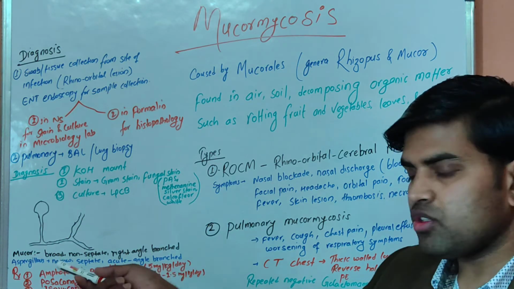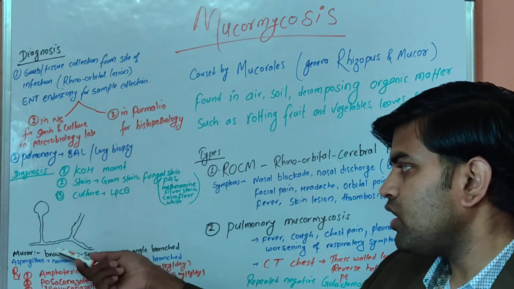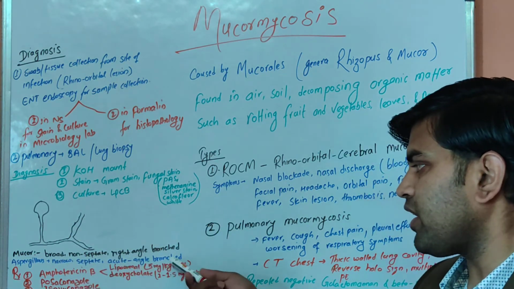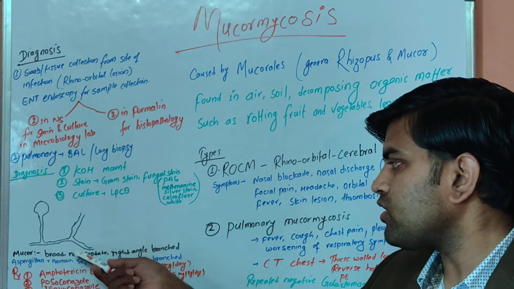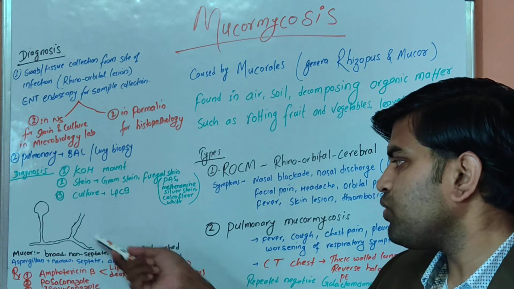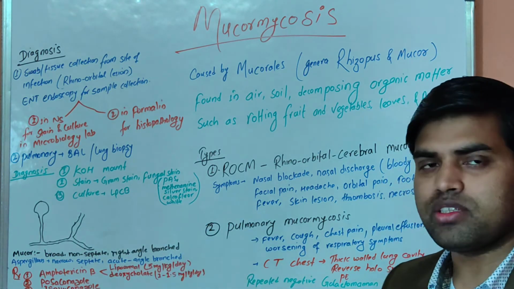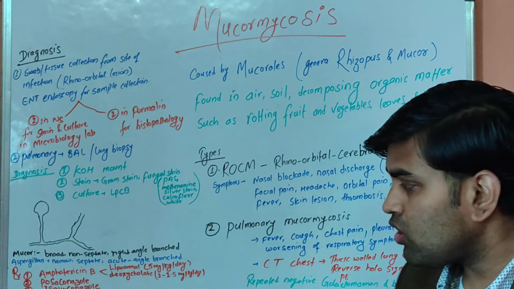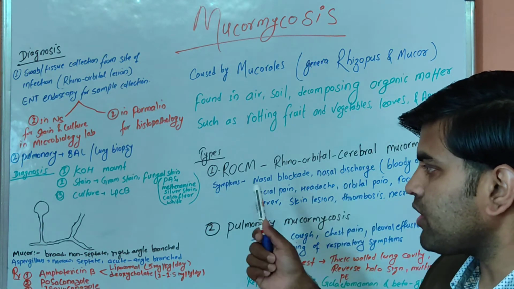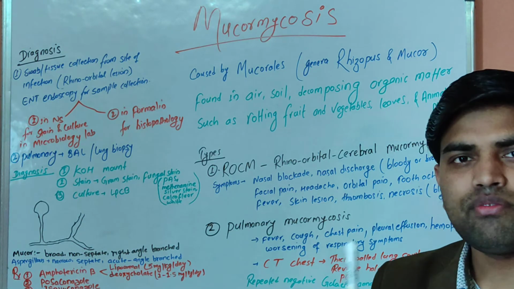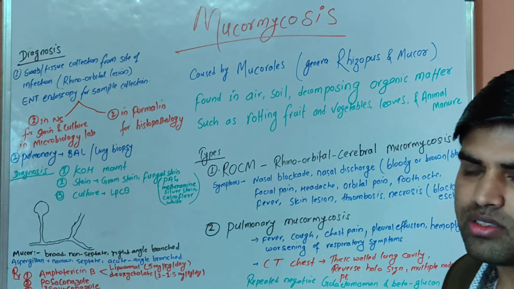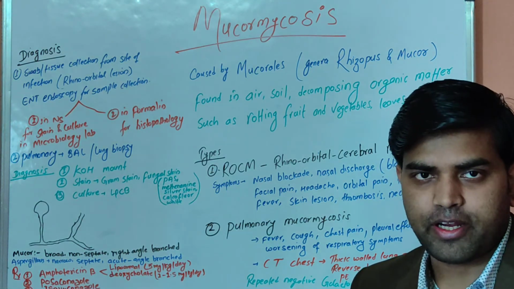Unlike that, Aspergillus is the opposite: narrow, septate, acute-angle branching. So Mucor is broad but Aspergillus is narrow. Mucor is non-septate but Aspergillus is septate. Mucor branches at a right angle but Aspergillus has an acute angle. Since we are talking about mucormycosis, we should know that it is a broad, non-septate, right-angle branching filamentous fungus, and that is how we can confirm mucormycosis.